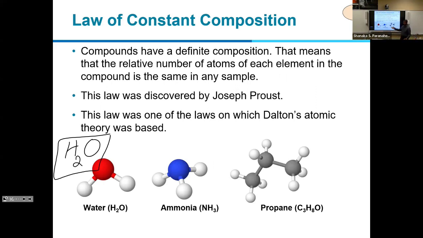So if it is different, it's another law, that's the multiple proportion. So it's a different compound. Compounds have a definite composition. That means that the relative number of atoms of each element in the compound is the same in any sample. Okay? So if it is different, it's a different substance. So this law was discovered by Joseph Proust, and this law was one of the laws in Dalton's atomic theory.